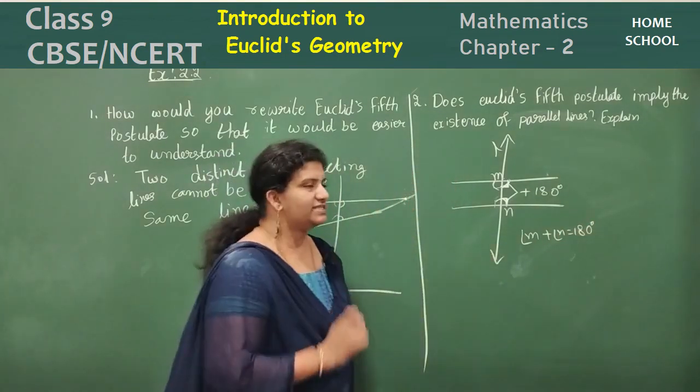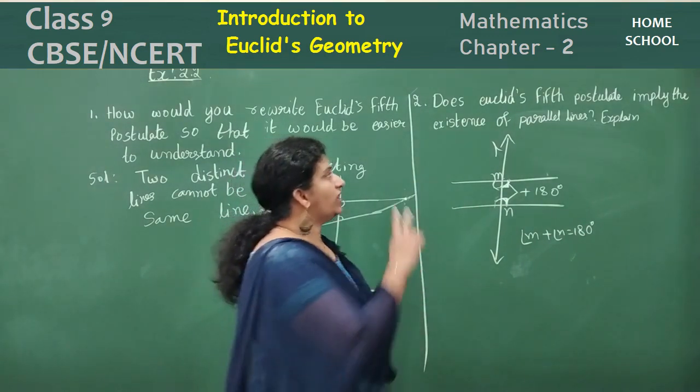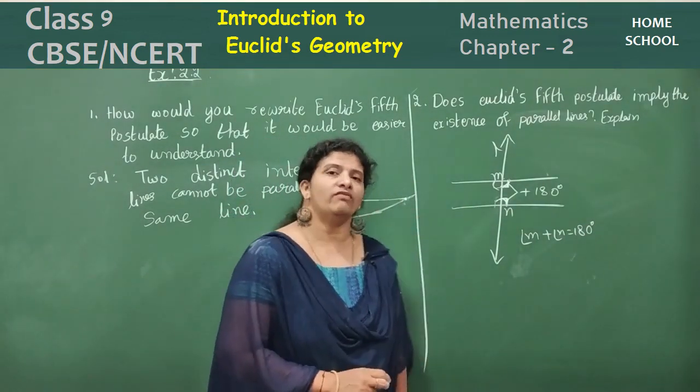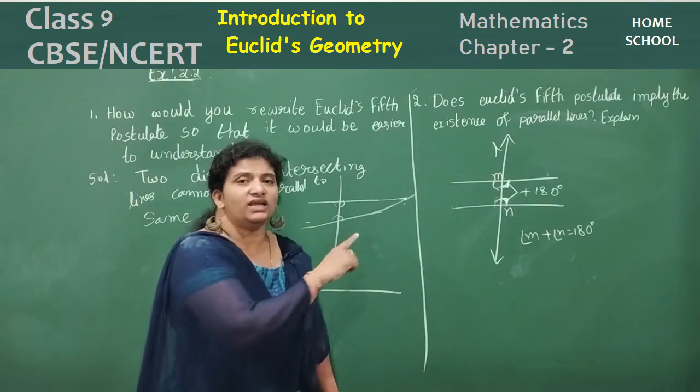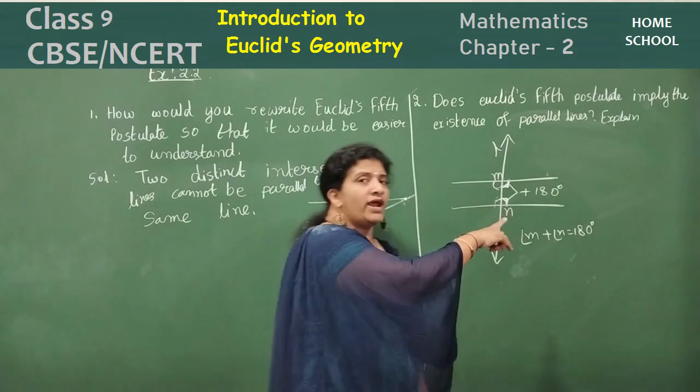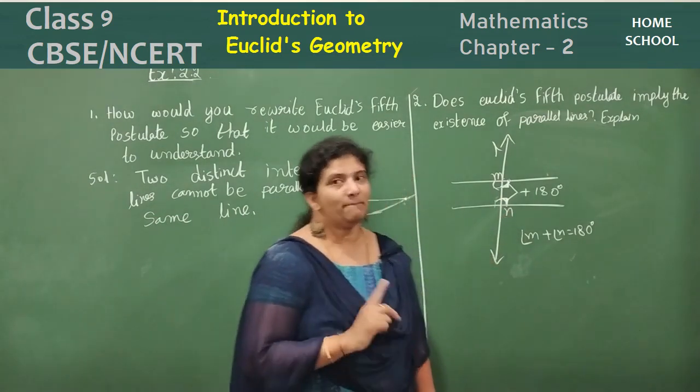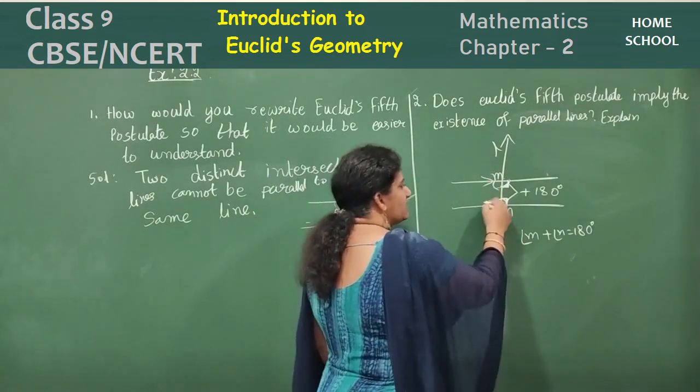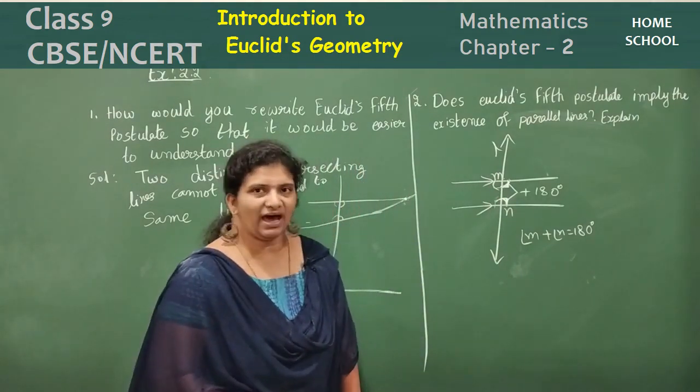Then those two lines are parallel. By Euclid's fifth postulate, if they meet, they form intersecting lines. If the angles sum to two right angles, they form parallel lines. Then I can say these two lines are parallel.